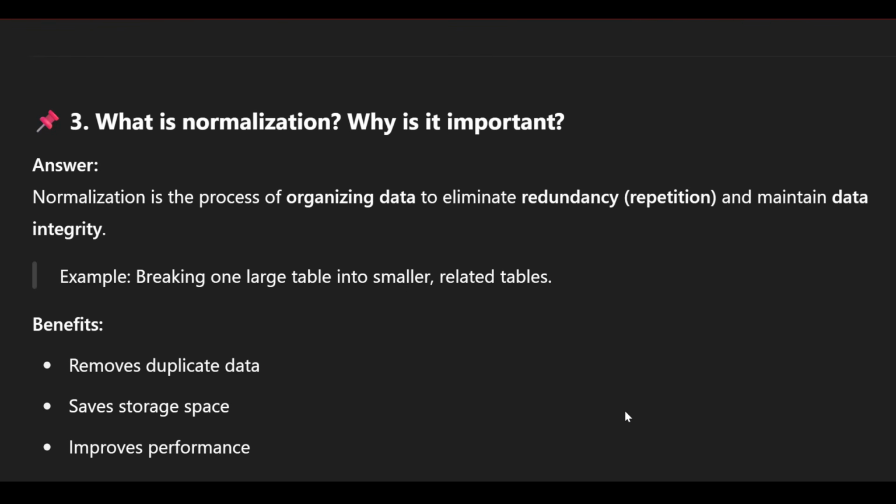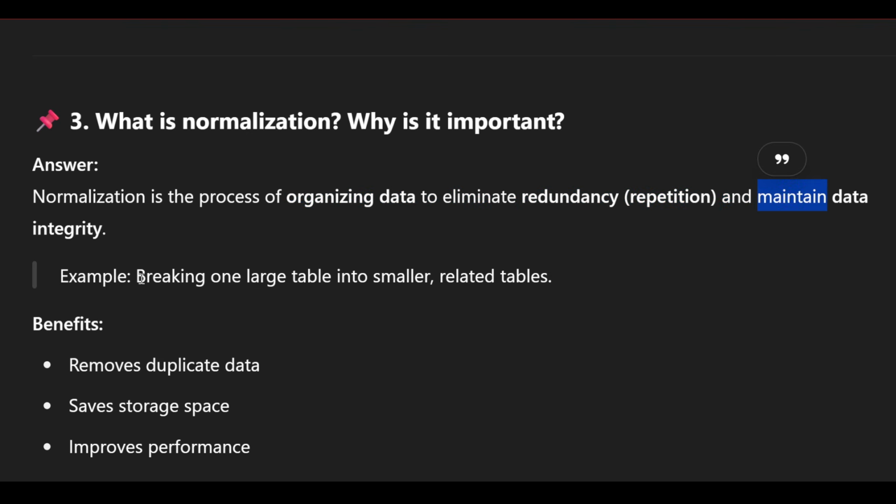And next, what is normalization? Why is it important? You have to remember 2 points: the process of organizing data to eliminate redundancy, and second, to maintain the data integrity. For example, in your attendance table, let's say your name occurs 2 times, so obviously this is redundancy, repetition is going on. So normalization is the process of organizing data to eliminate redundancy or repetition and maintain data integrity.